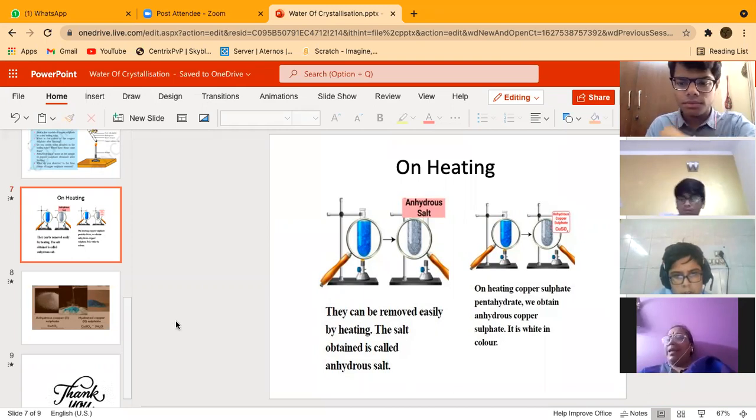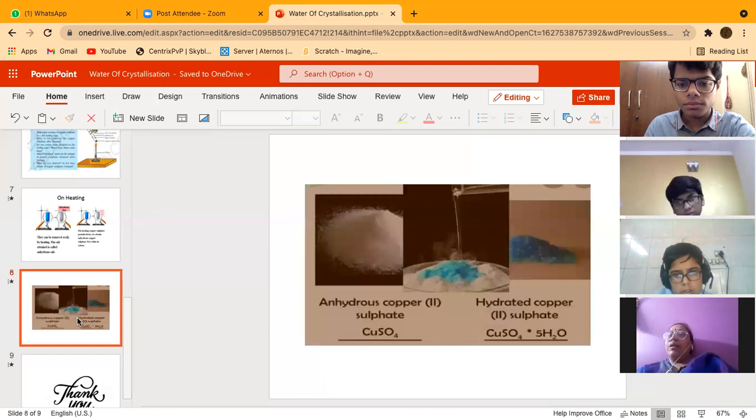So this experiment shows that actually the crystals were blue in color due to the presence of water of crystallization, right? So these salts which have water of crystallization are known as hydrated salts, and salts which do not have any water of crystallization are known as dry salts.